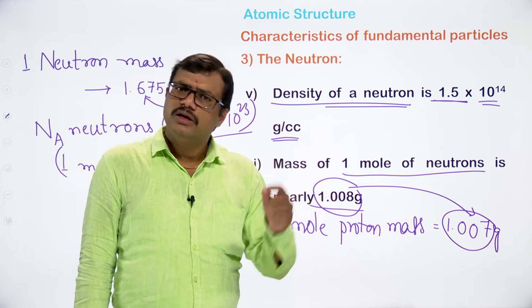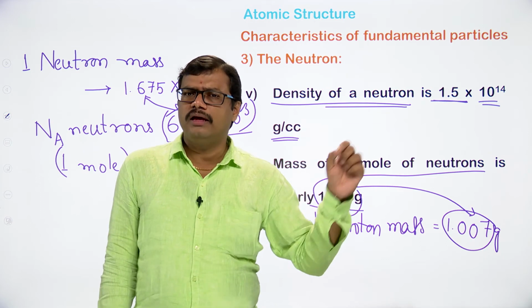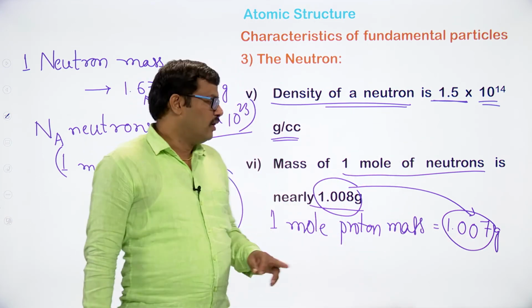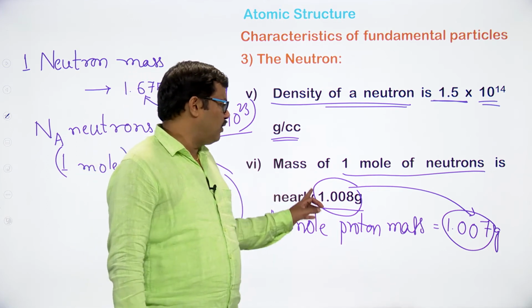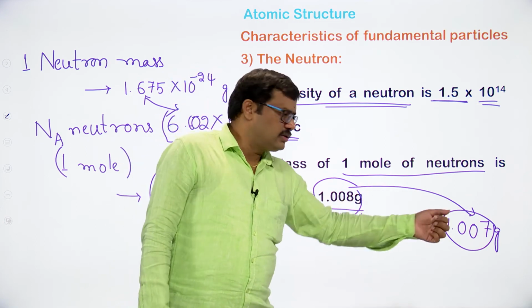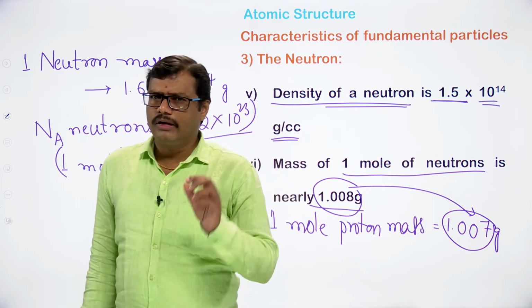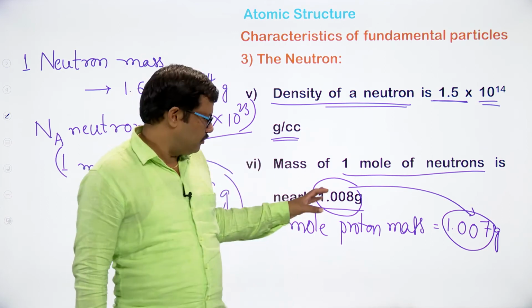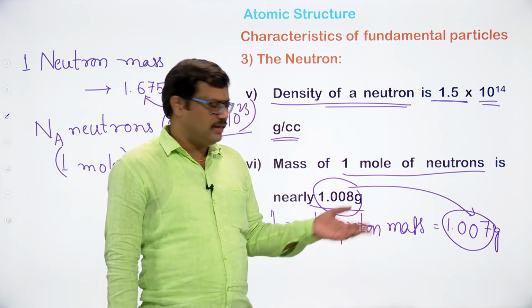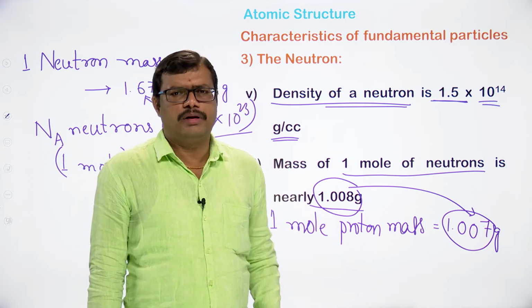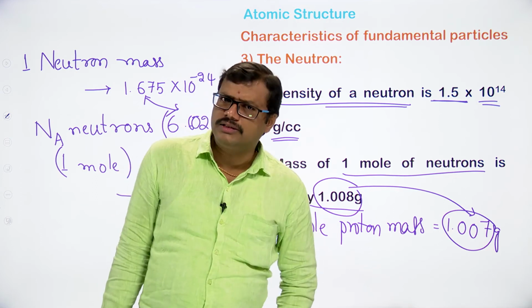Proton value is 1.007, whereas the neutron value is 1.008. The values are very close, but the neutron value is slightly more than that of the proton value. These values we are going to use for calculation purposes, so you have to remember these values.